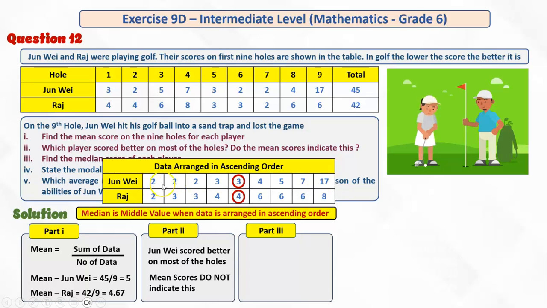Since these are 9 numbers, we leave the first 4. The 5th one is the median, the middle value. So 3 and 4 are the values for the medians. So the median for Jun Wei is 3 and the median for Raj is 4.